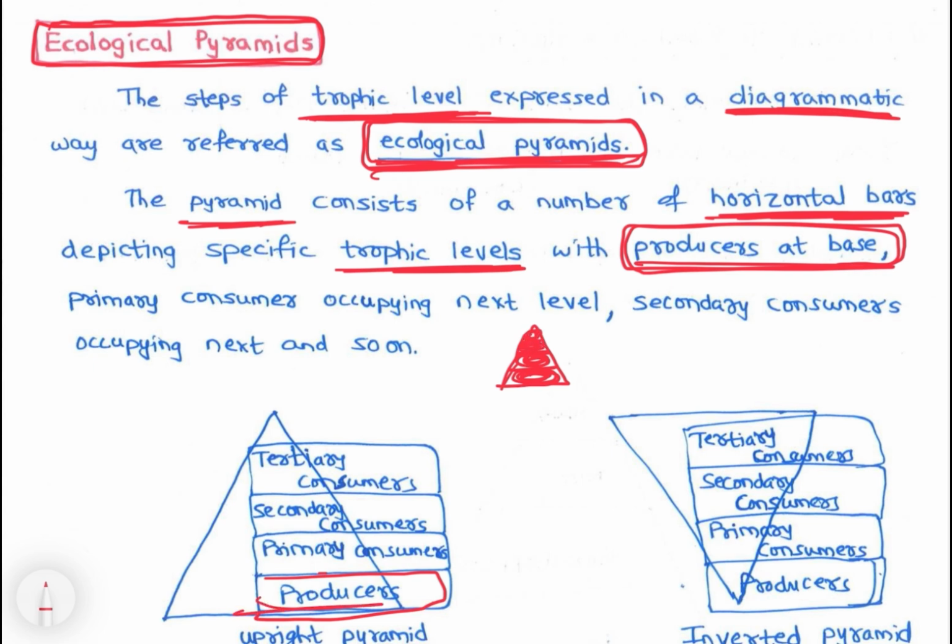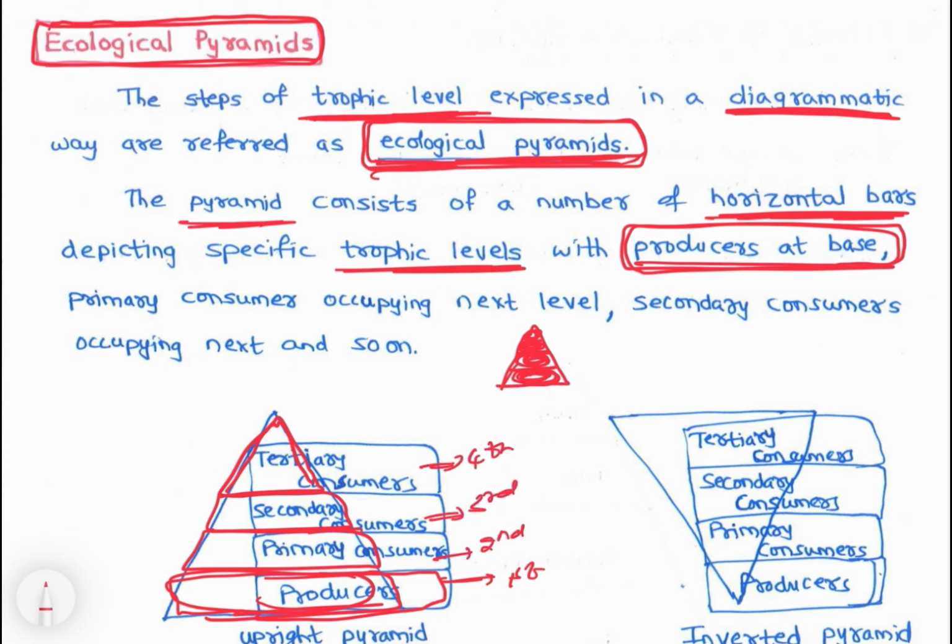So producers would be at the base, and then primary, secondary and tertiary consumers. This represents the first trophic level, this represents the second trophic level, this represents the third, and this represents the fourth trophic level, right?